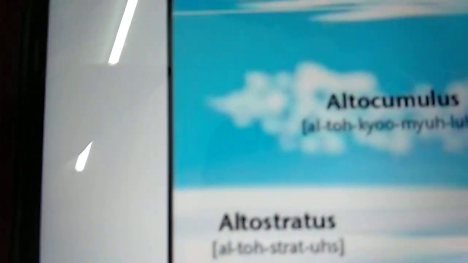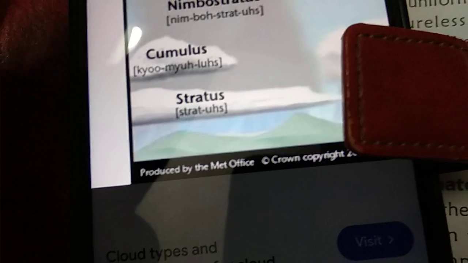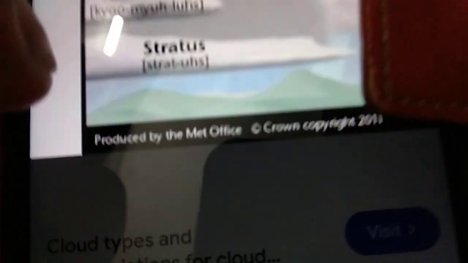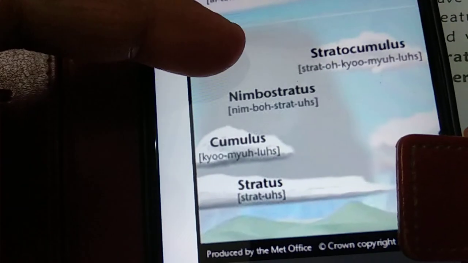See here, stratus. The nimbostratus clouds are accompanied by, see this cloud, nimbo.